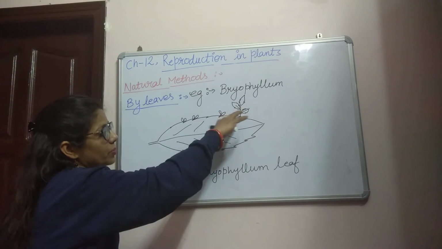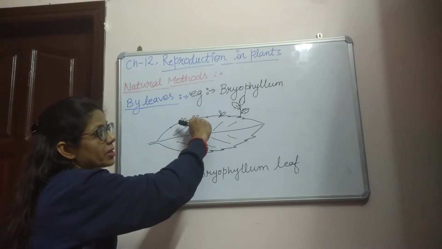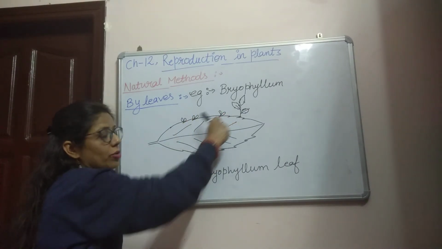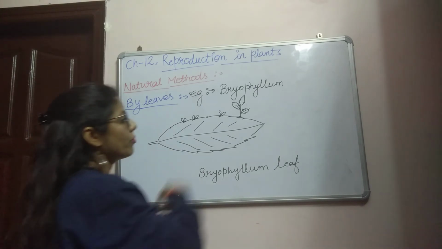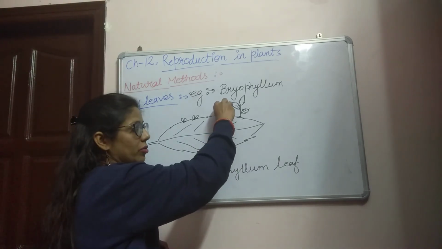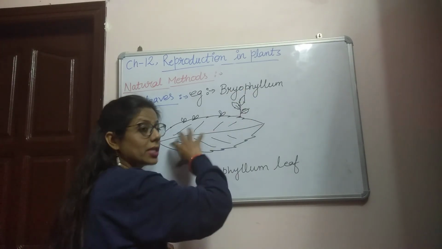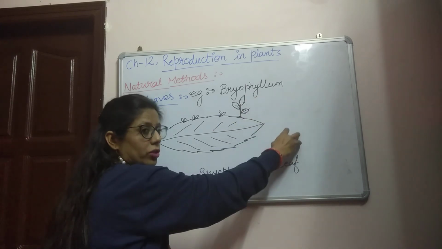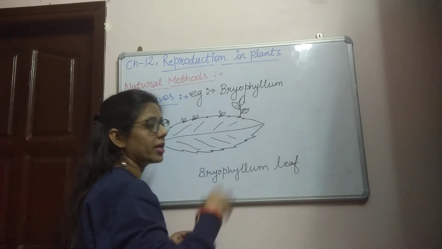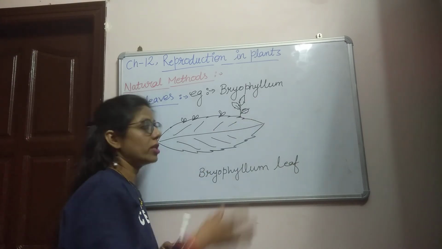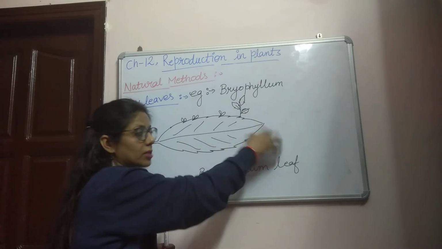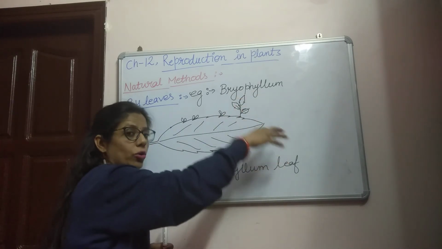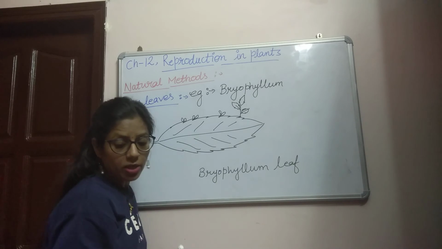So these buds are always known as adventitious buds. हम इस पे क्या हो रही है, इसके मार्जिन पे क्या दिख रही है, हमें बर्ड्स दिखाई दे रही है, ओके, एंड दीज आर नोन एज एडवेंटिशियस बर्ड्स. So when these adventitious buds separate, they detach from this leaf, and they fall on the ground, in the moist soil, and they come in contact with moist soil. ये moist soil के contact में जैसे आती है, जब नीचे गिर जाती है यहाँ से, और तो ये न्यू प्लांट ग्रो कर लेती है.